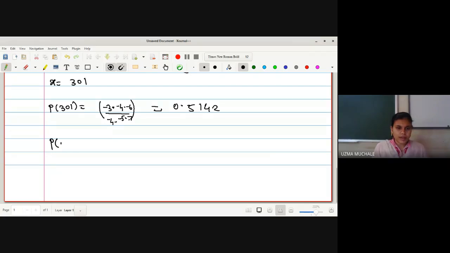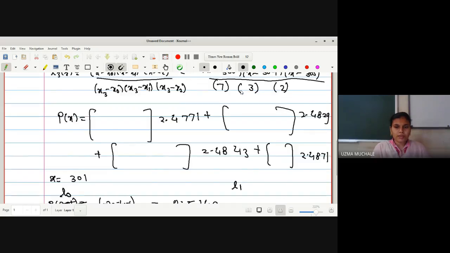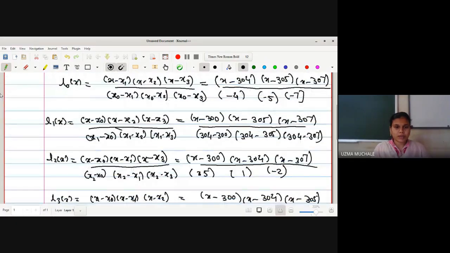So actually we were finding P of 301, which is equal to the value of L naught. We have got 0.5142 into f of x naught, whose value is 2.4771 plus... this is not this one, simply it is L naught. Similarly we can find L1. Can you tell me what will be L1 by simply substituting?